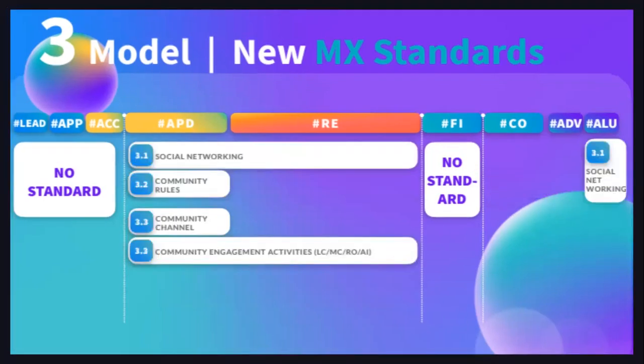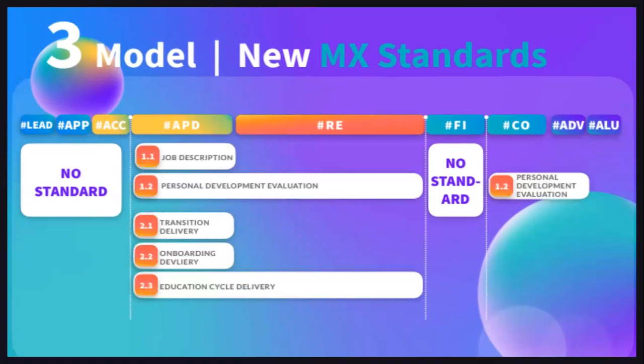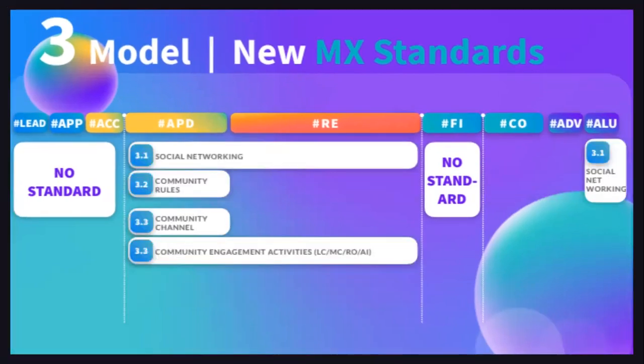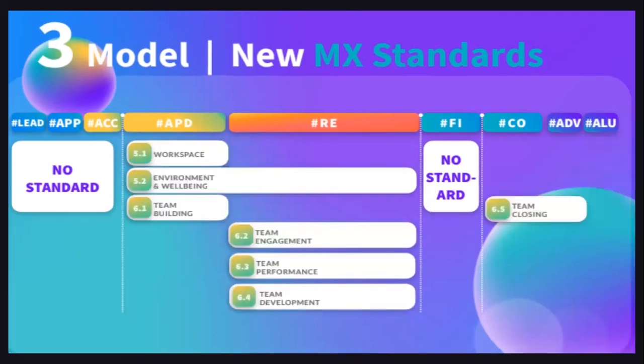And we continue on. These ones are covering the work sphere. And when we come to the social sphere, we have social networking. This is in terms of ensuring members are connected to all of the social groups, from the commission groups that they are in to the LC group to all of that. We have community rules, community channel, community engagement activities. And at the end, in the alumni, we have social network. Because remember, if a member does not want to advance, maybe they've gotten to a point where now they want to complete the ISEC experience, then we should still engage them through an active alumni body.